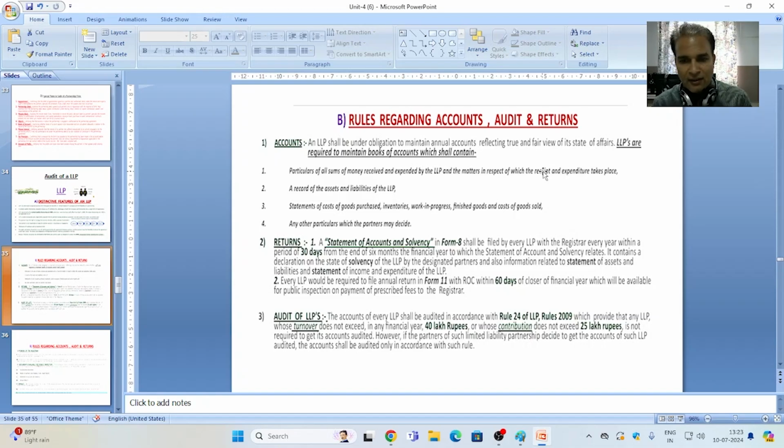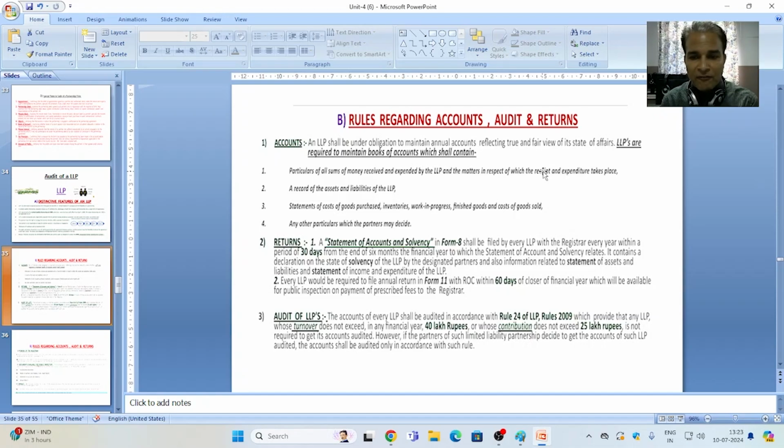This contains a declaration on the state of solvency of the LLP by the designated partners, and also information related to the statement of assets and liabilities and a statement of income and expenditure of the particular LLP.